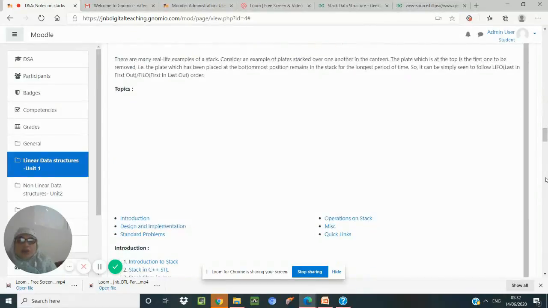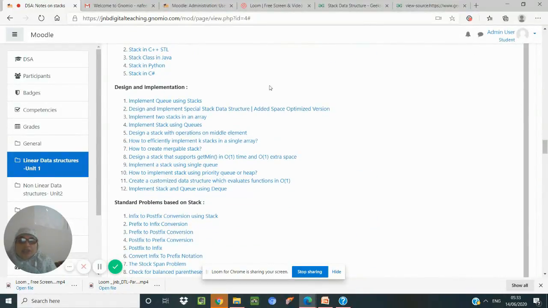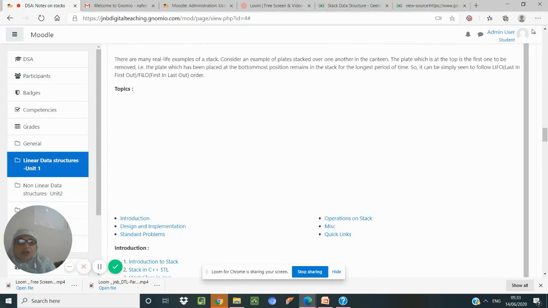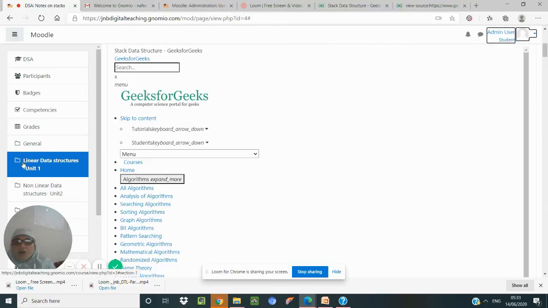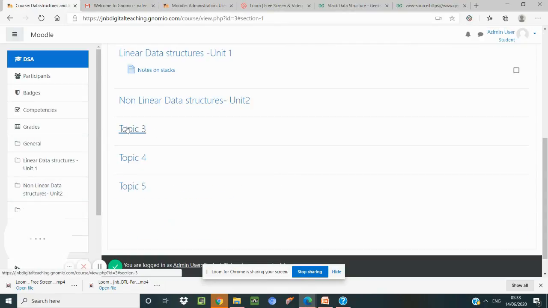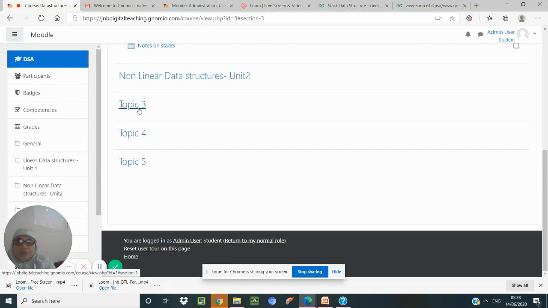Okay. We need to add many other things. So like this, by giving this information to the student, it will be helpful. So now we can just see how we can add the other things. One of the more important things is we need to add the videos. So when we are adding the videos, return to the normal mode.